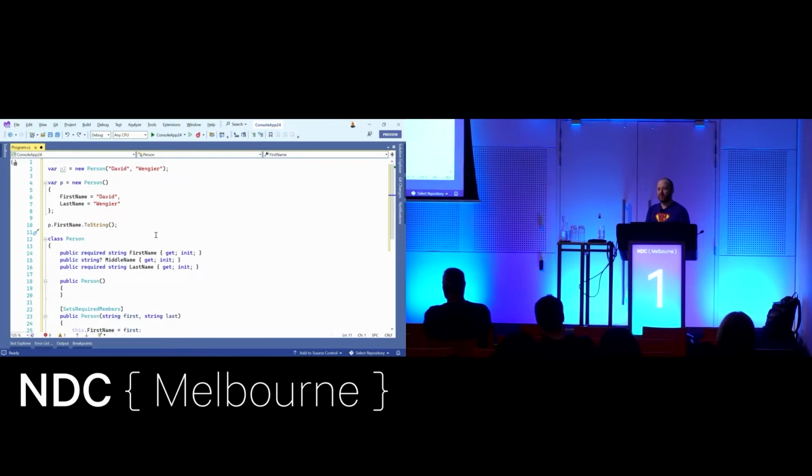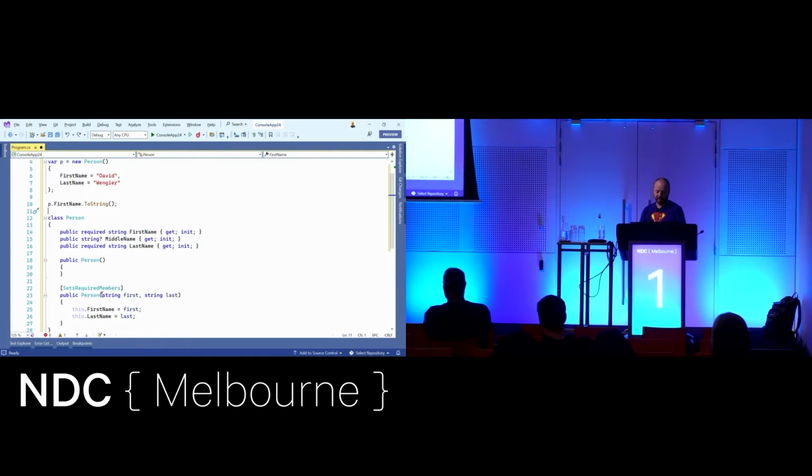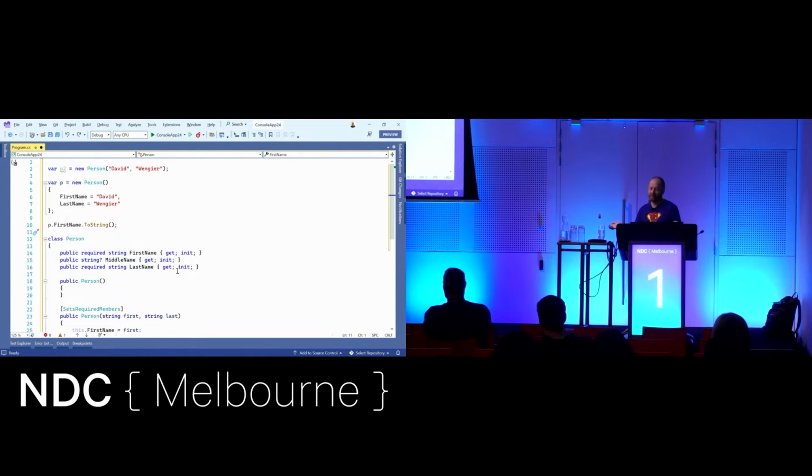There was a question I saw somewhere, on a Discord last night, about this, which is, why do we need this if we have nullable, right? I've said here that middle name is not required. I've said that first name is required by virtue of making them not null. If I create the constructor, why do we need this? Essentially the answer, or my answer, I don't know about any official answers, is A, you might not like to use constructors. They sometimes get annoying. You can have lots and lots of properties. Sometimes that's a pain. But B, you have to think about this feature completely separately from nullability.